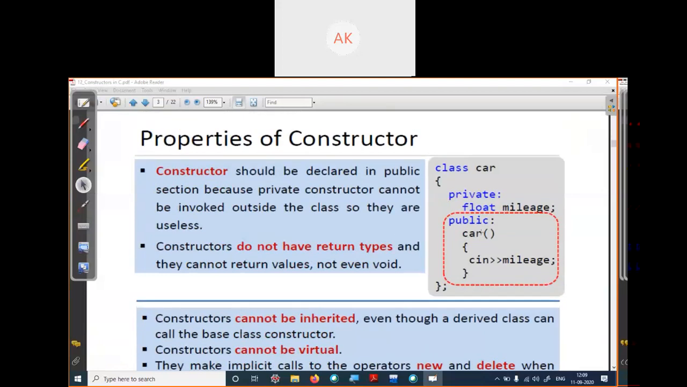And always your constructor should be in the public area, because we have to be able to access your constructor. If you declare your constructor inside your private area, we cannot call your constructor. When you cannot call your constructor, what is the need of your constructor?